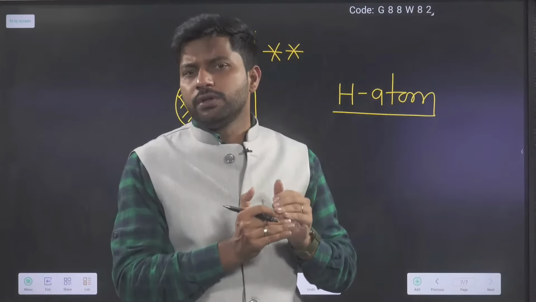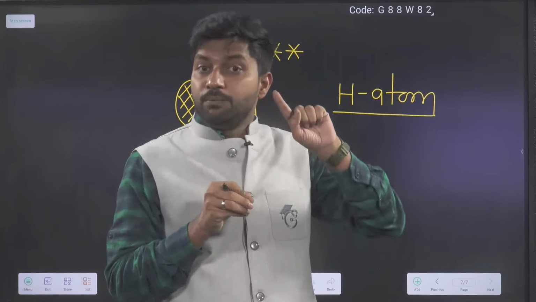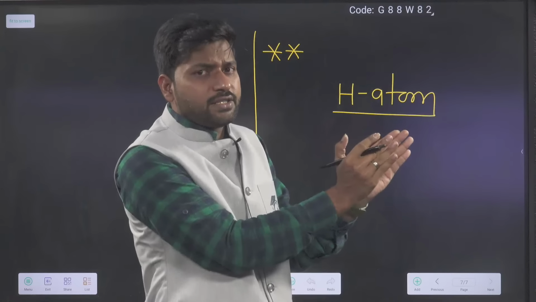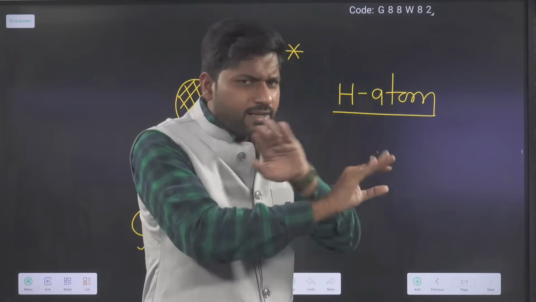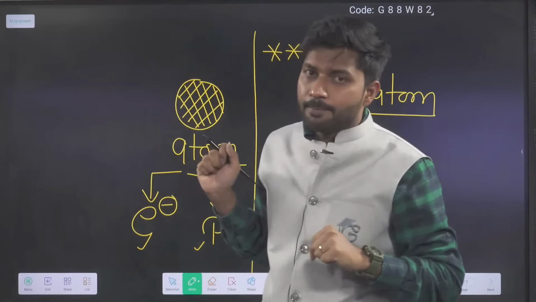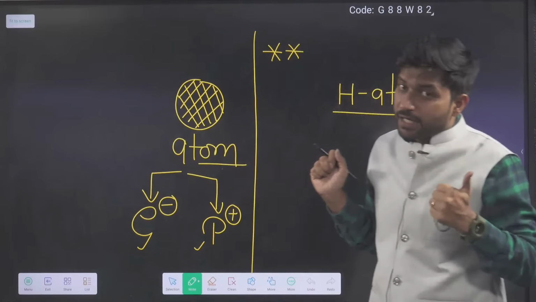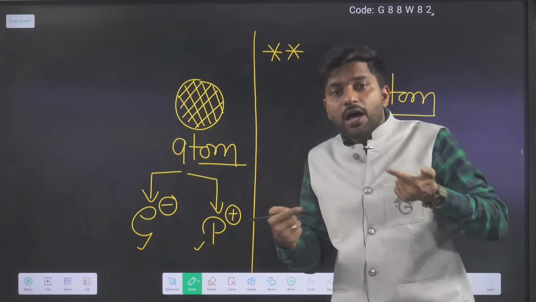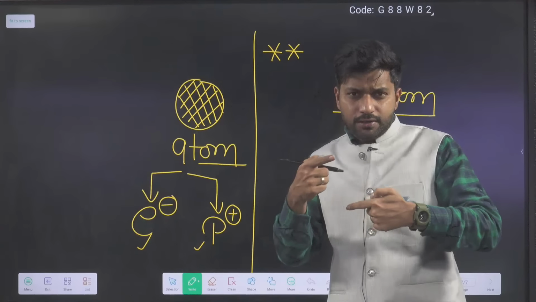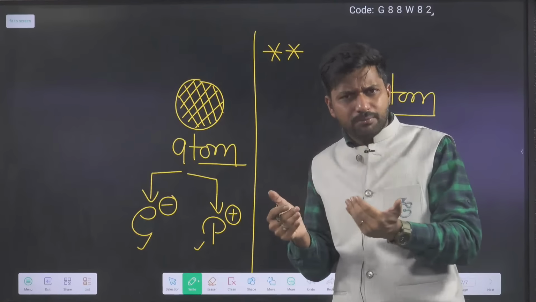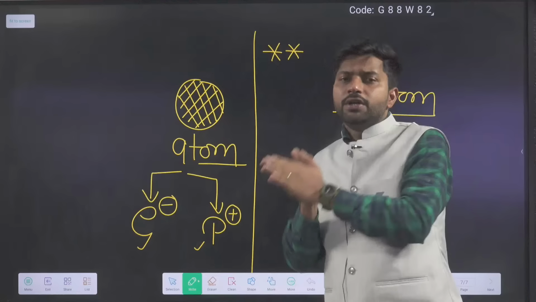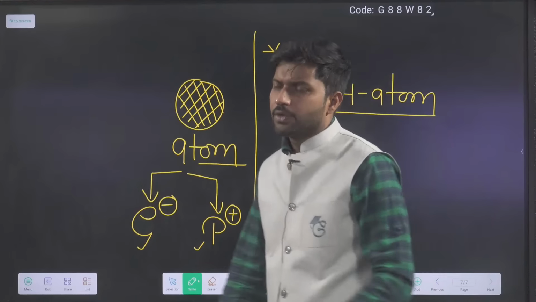Before that, the atom was considered the last, smallest part, with nothing available inside. But this time, when the electron and proton were discovered, they tried to explain the atom, its mass, its atomic number, all these things on the basis of the electron and proton.